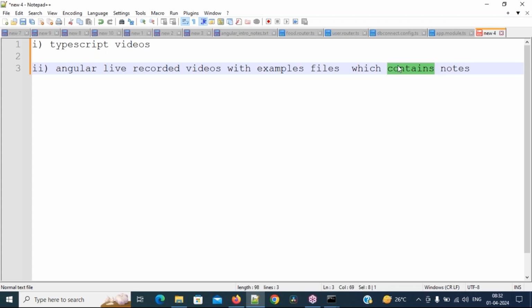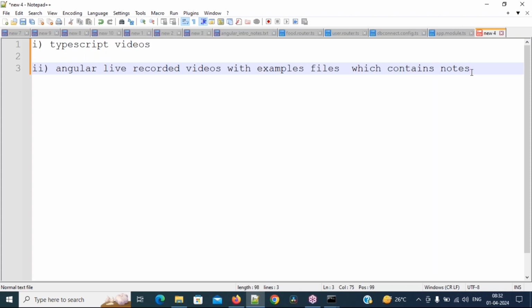I don't have any pre-written material. So the material is not a PDF file. Please don't expect anything like that. But whatever example files I teach you, in those example files I will give you the notes also, so that theory, practical, and output, everything you can check. Clear or not? Respond everybody.